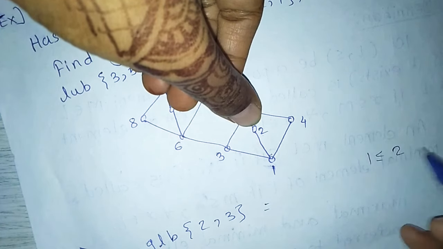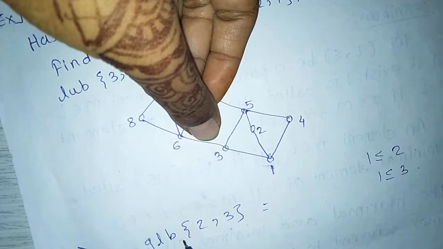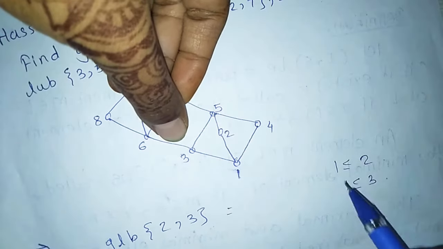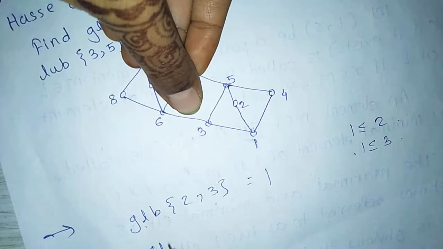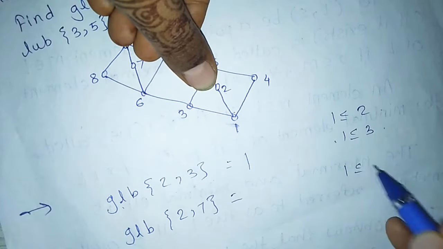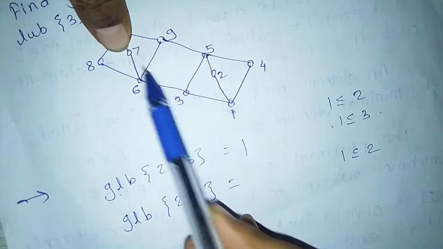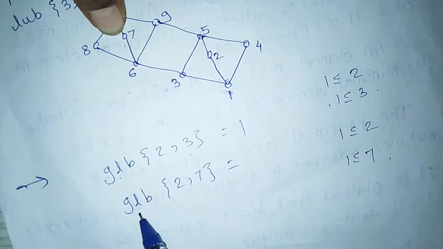Greatest lower bound of 2 and 3 with respect to the Hasse diagram: 1 is less than or equal to 2, similarly 1 is less than or equal to 3. So, the greatest lower bound of 2 and 3 is 1. Next, greatest lower bound of 2 and 7: 1 is less than or equal to 2, similarly 1 is less than or equal to 7. So, the greatest lower bound of 2 and 7 is nothing but 1.